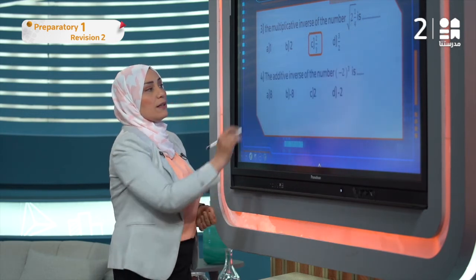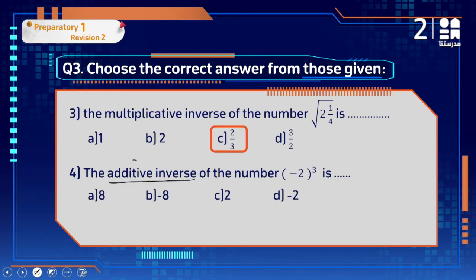Number 4, the additive inverse: we need to change the sign of the number. Here, negative 2 to the power of 3 is equal to what? Here the exponent is odd.